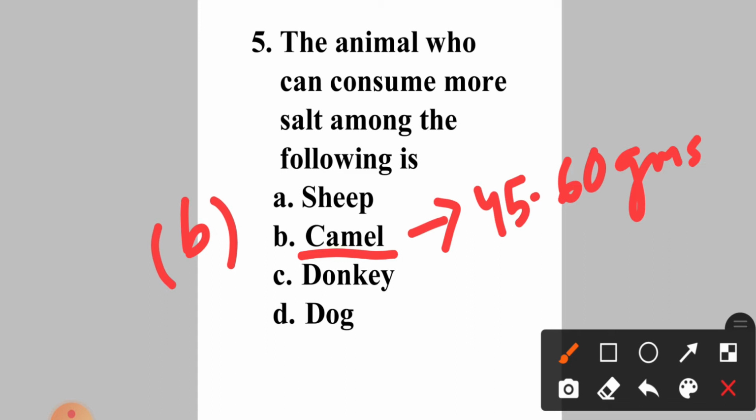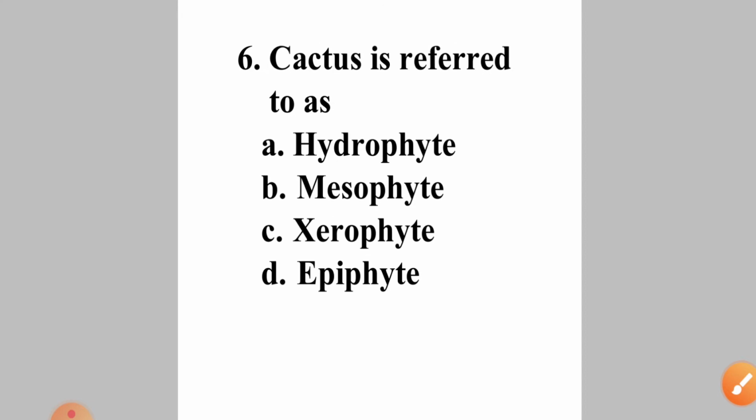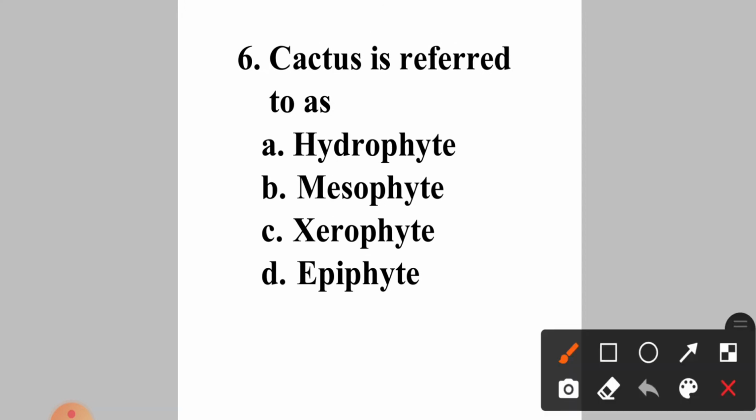Okay, now come to question number 6. Cactus is referred to as A. hydrophyte, B. mesophyte, C. xerophyte, D. epiphyte. तो cactus क्या है? Hydrophyte का मतलब क्या है? The plants which grow in excess of water.